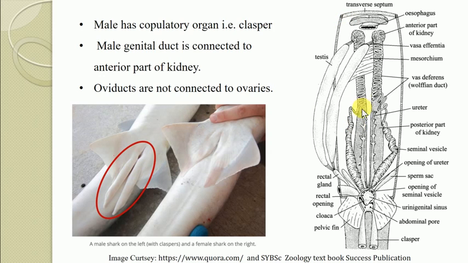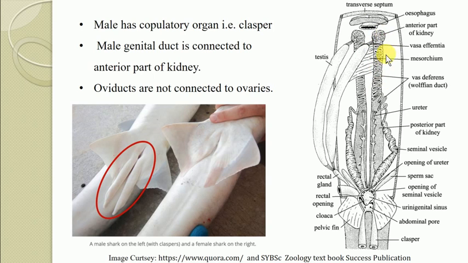So in this diagram you can see the urinogenital system of the male, and these are the kidneys and these are the testes. You can see some ducts arising from the testes, such as the vasa efferentia and the vas deferens. These ducts are connected with the anterior part of the kidney.